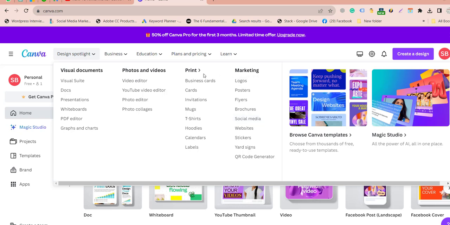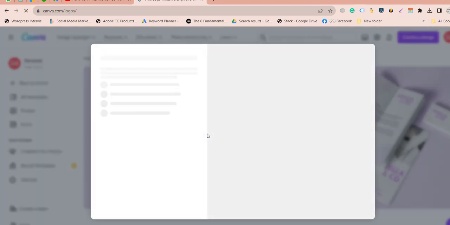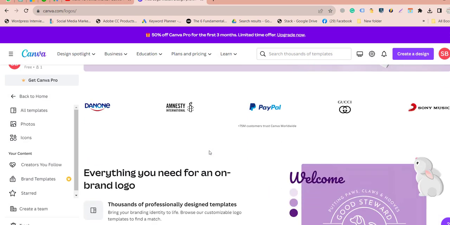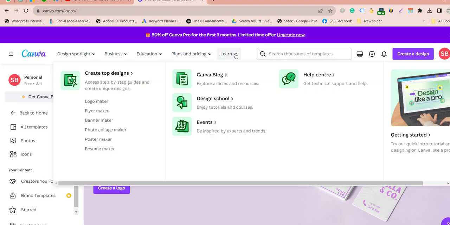And we have a lot of stuff over here. Like if I want to create my logos, I can go directly to the logos. And here we have the professional samples, like PayPal, Gucci. You can just simply click on it and edit it.